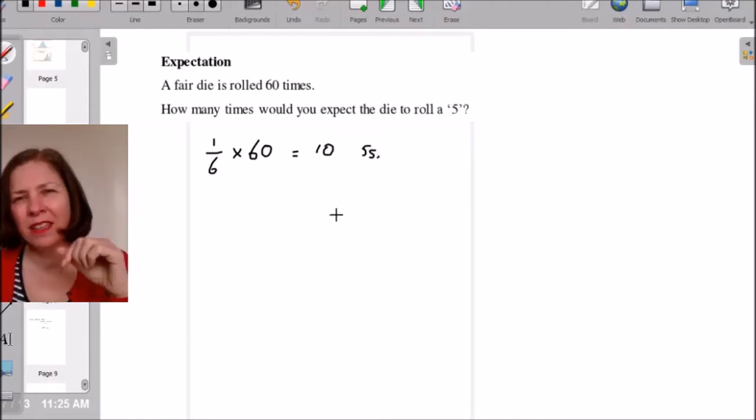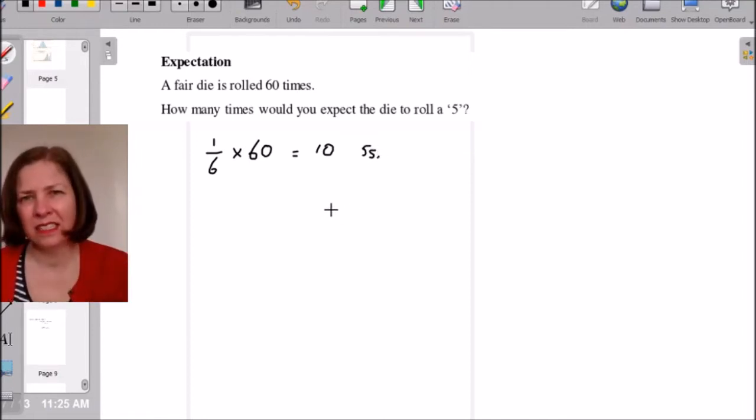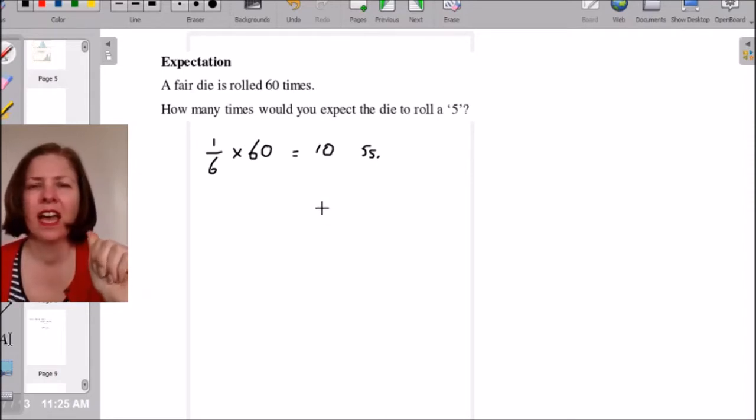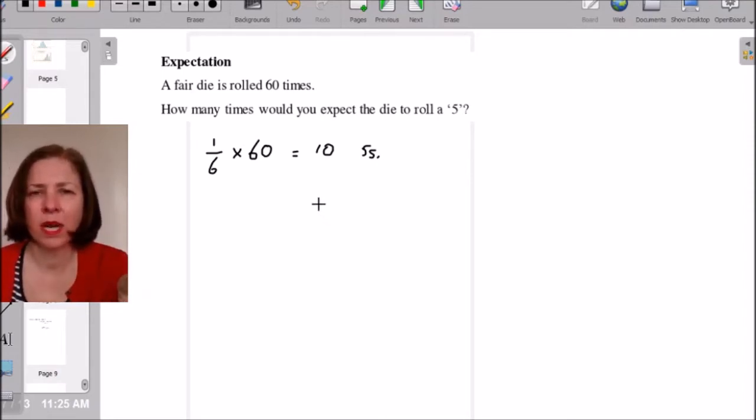Another way of thinking about this is every six rolls, I'm going to get about one roll of the 5, every 6. And there are 10 lots of 6 in my 60, right? But I want you to think about it this way. The probability is 1/6, and I'm going to do it 60 times.